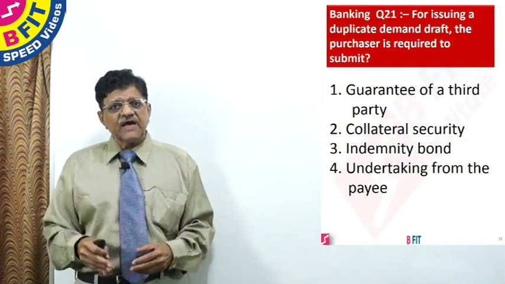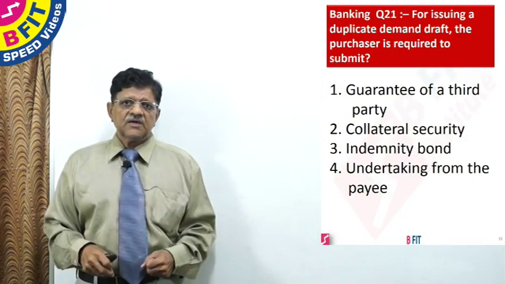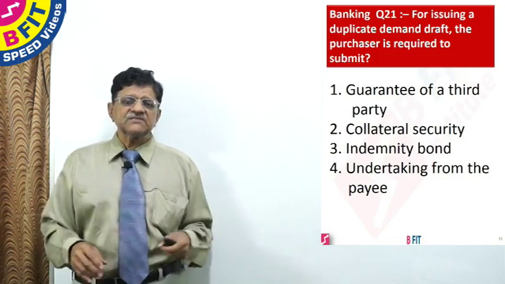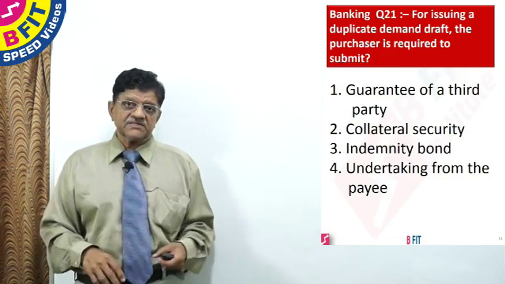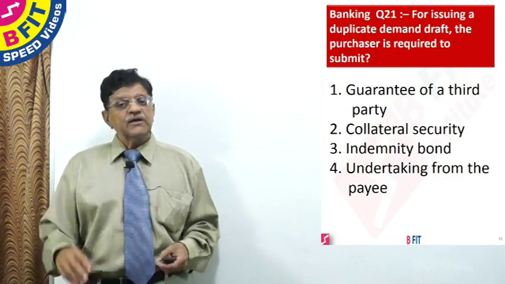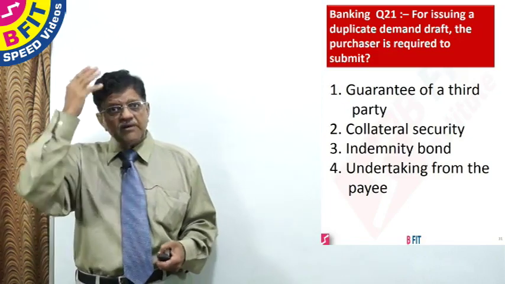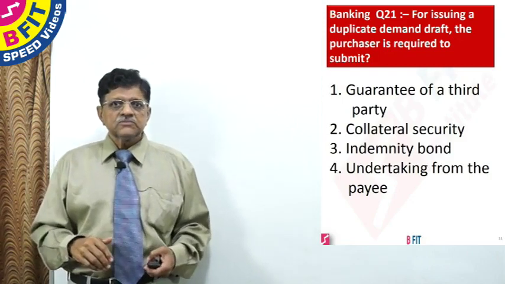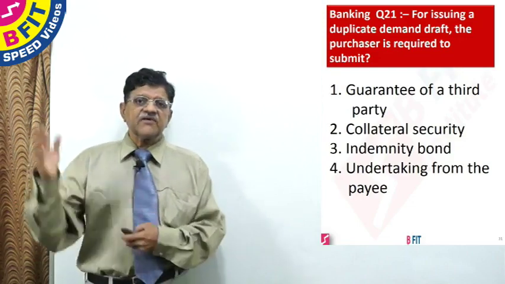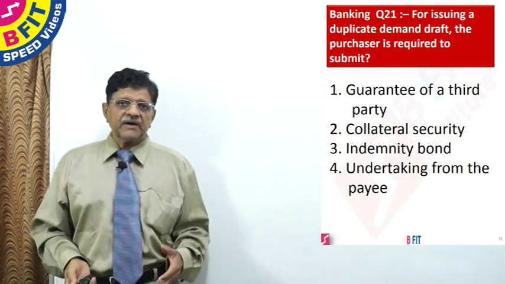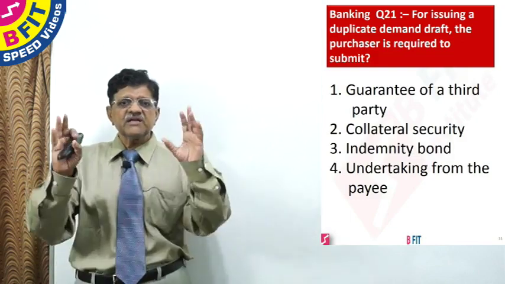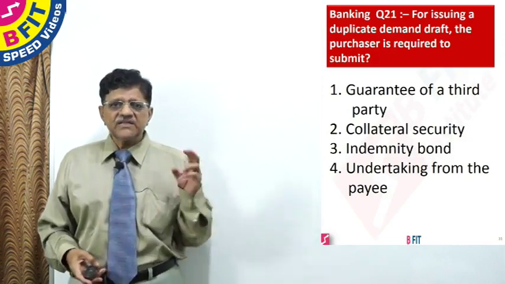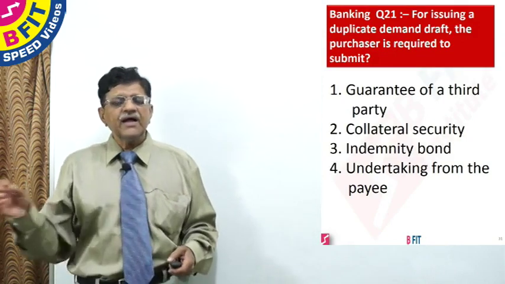I have seen cases where both original and duplicate are encashed, because those were manual days. So you cannot put a lot of checks and balances ensuring 100% that no duplicate will be encashed. Therefore there is a possibility that the original will be encashed on a particular day, and after 2 months the duplicate also will be encashed. We find this out only at the time of reconciliation after 6 months. Then you go to the fellow who purchased the demand draft, he will not be available, he will simply escape, because in no way is he now involved. So to avoid all these things, a bank will not easily issue a duplicate demand draft.